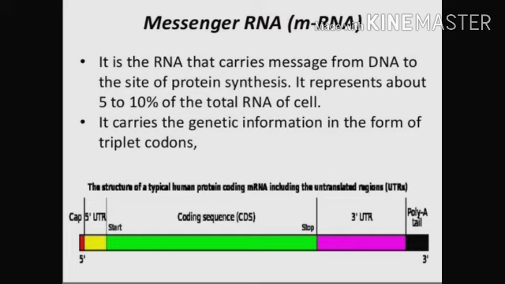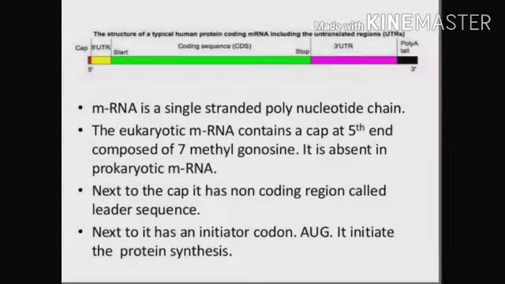mRNA carries the genetic information in the form of triplet codons, like AUG, GUG, like that. mRNA is a single stranded polynucleotide chain. In the upper part, you can see the structure of a typical human protein-coding mRNA, which includes the untranslated region, that is UTR.